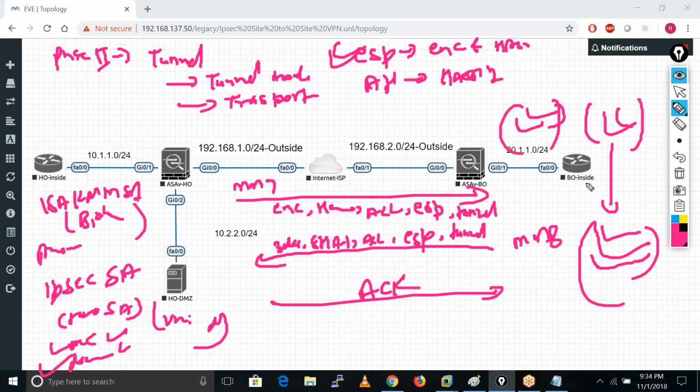So they exchange some parameters and keys. After completion of that ISAKMP exchange, which is a 9 packet exchange, only then do they start encrypting and hashing the actual data, the actual communication.